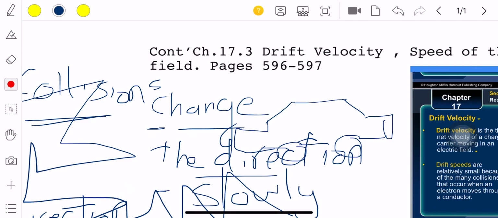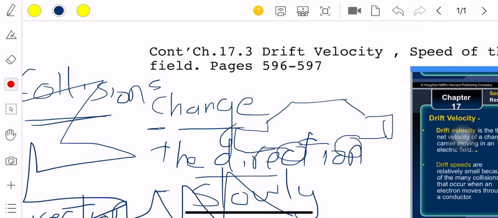How do the charge carriers move inside the wire? They move with drift velocity, or you can say drift speed. Done? So when I turn on the light and it comes on quickly, is this due to the speed of the charge carrier? No.